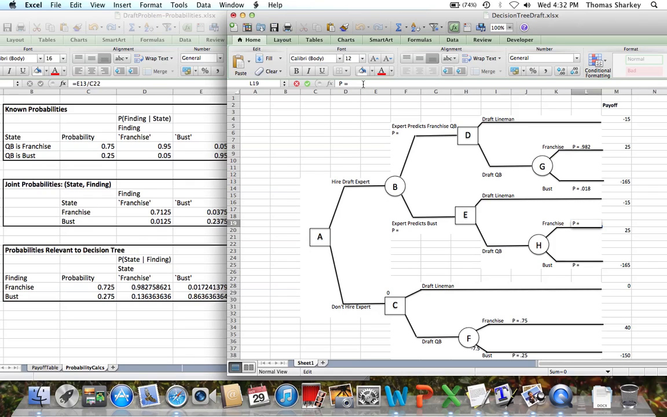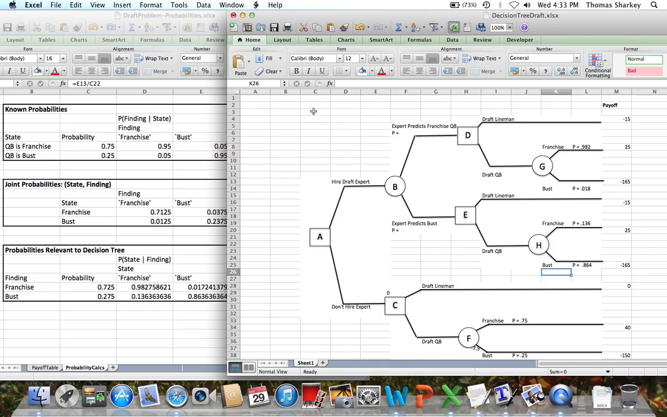For this particular probability, the probability coming out of node H, the expert predicted a bust. So we end up with a prediction of the franchise quarterback being very low, looking at this state conditioned on the finding. So the finding is bust. We end up with a 0.136 probability, and the probability of them being a bust is 0.864.